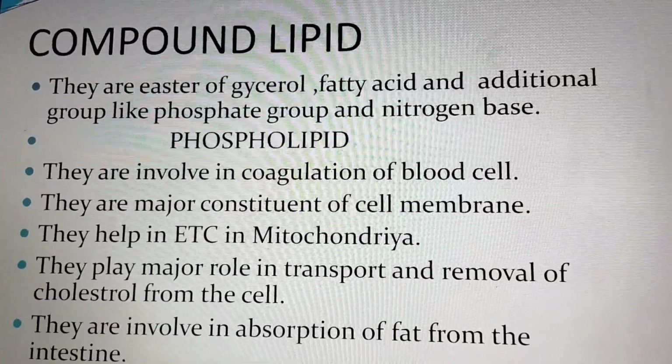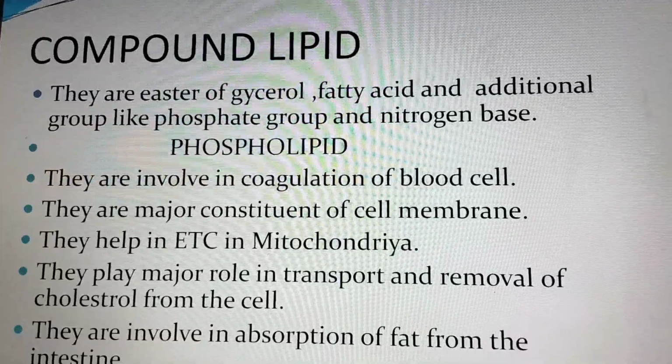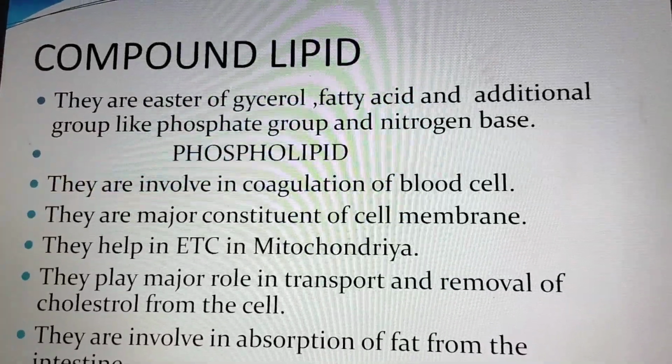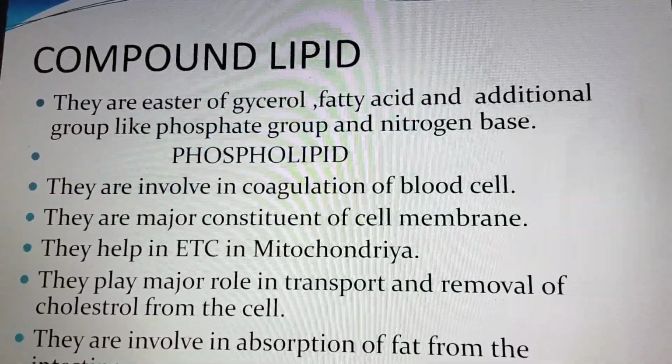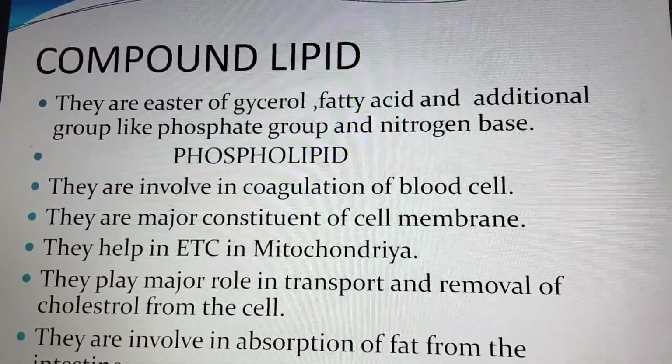Phospholipid is a compound lipid and they are esters of glycerol, fatty acid and phosphoric acid. Means phosphate group is present in the phospholipid. This is a phospholipid.